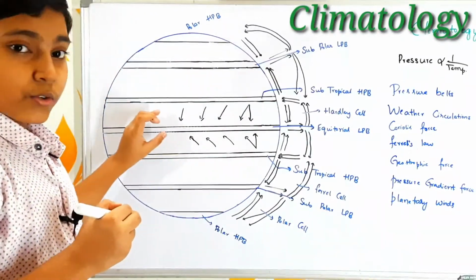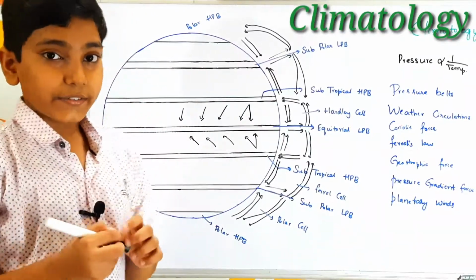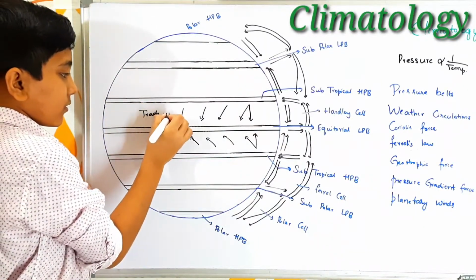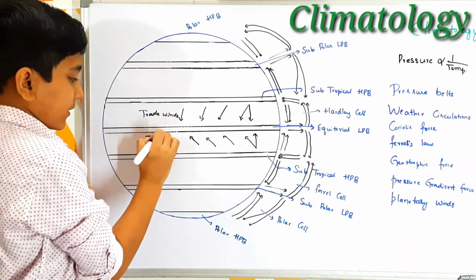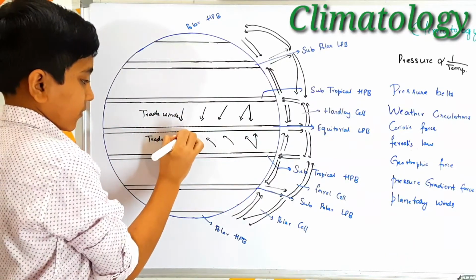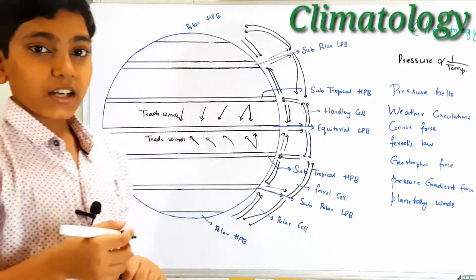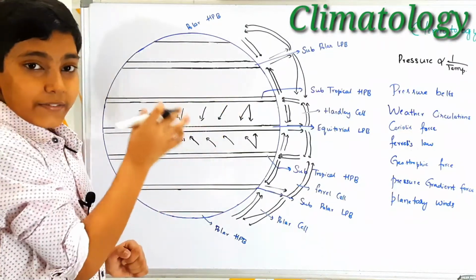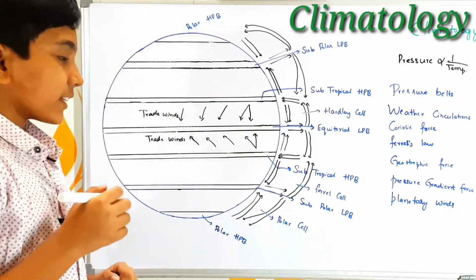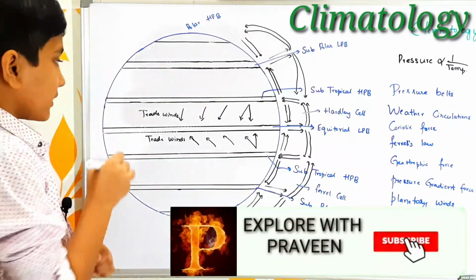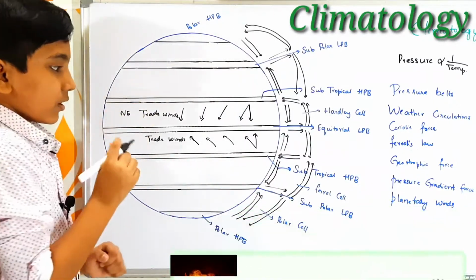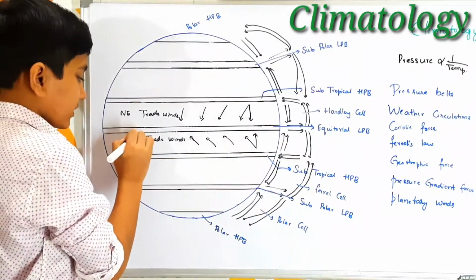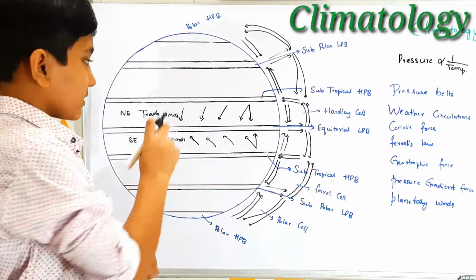And next, these two types of winds are nothing but the trade winds. So they are trade winds. So below as well, trade winds. But they can be further classified into two based on their direction of origin. The trade winds in the northern hemisphere originate in the northeastern side. That means they are called the northeast trade winds. In the southern hemisphere, they originate from the southeastern direction. So they are called the southeast trade winds. So these are the trade winds.